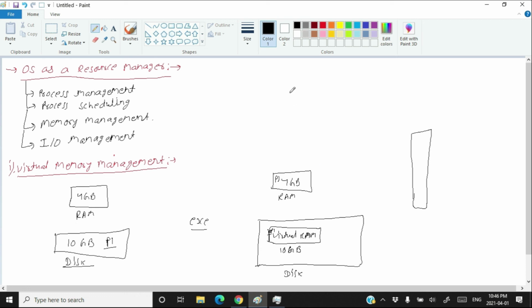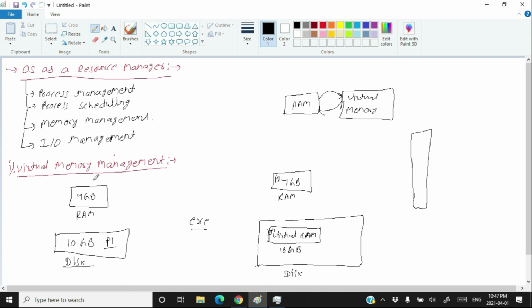Normally the data gets swapped between RAM and virtual memory. You can also say virtual memory or virtual RAM. The data gets swapped between these two. The processes which have more probability of execution will stay in RAM, and the processes which have less probability of execution will stay in virtual memory.